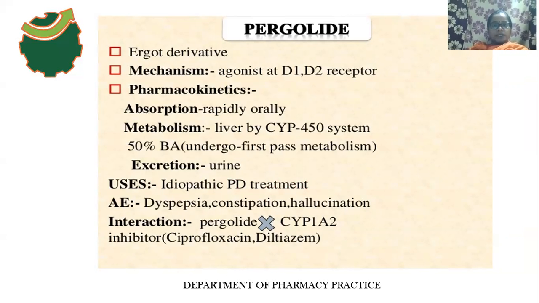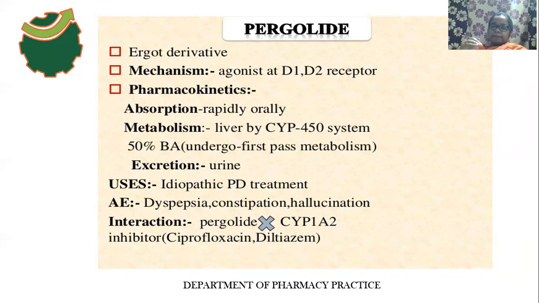And the kinetics: it is absorbed orally and metabolized in the liver by the cytochrome P450 enzyme system. The bioavailability of this drug is only 50%. Why is bioavailability only 50%? Because the drug undergoes first pass metabolism. So what is first pass metabolism?